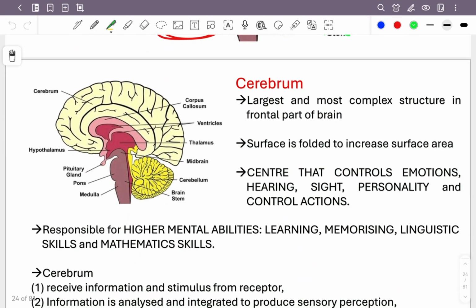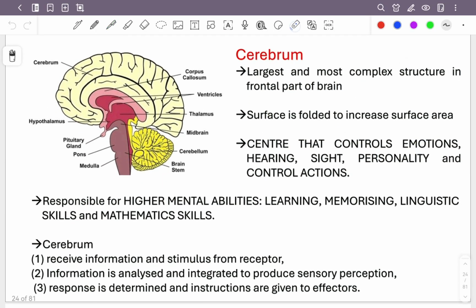So first, you have cerebrum. So still remember, cerebrum is this particular big space. Okay? Understand? It's the largest. You can see how big it is, and the most complex structure in the frontal part of brain. So this is brain, right? So this is your eyes here. So this is the frontal part, the front section. Okay, and you can see there is a lot of folded surface. Correct? If not, it will be like this. But if it is folded, then you will see something like this. So surface is folded to increase the surface area.